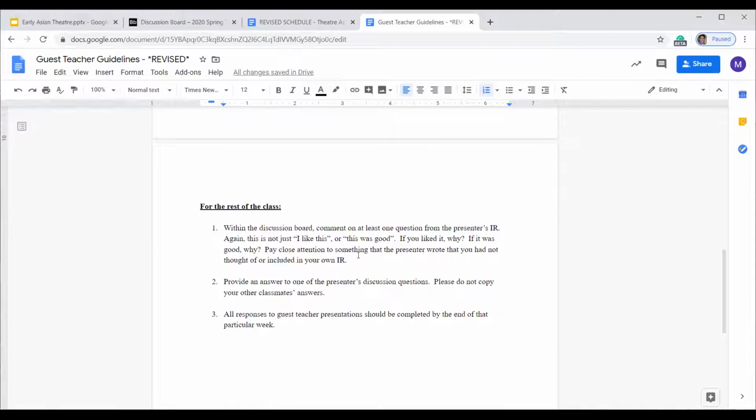Provide an answer to one of the presenter's discussion questions. Please do not copy your other classmates' answers. It's really important. Please try to make your work original. So that's what you're doing. You're going to be commenting on one of the IR elements there, so 1, 2, or 3. You're also going to be replying to one of their discussion questions. And all responses to guest teacher presentations should be completed by the end of that particular week.